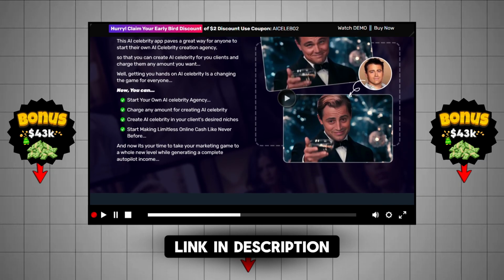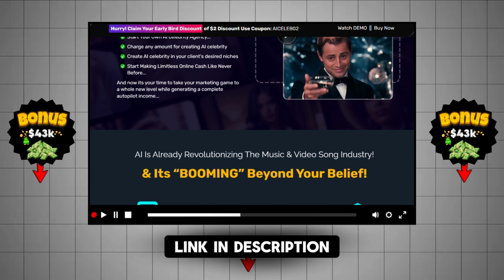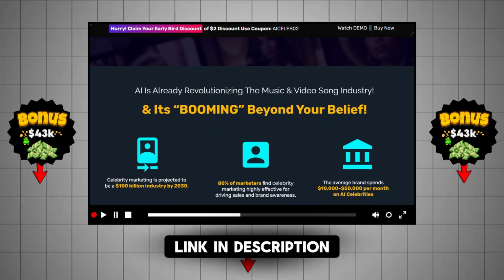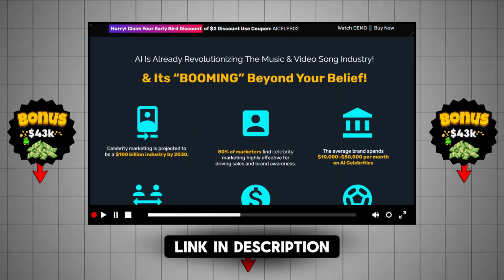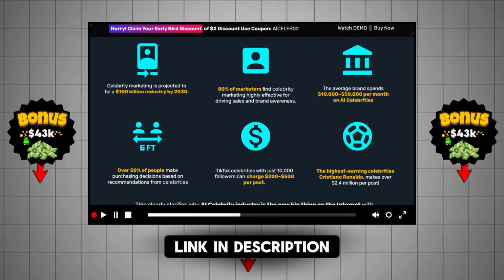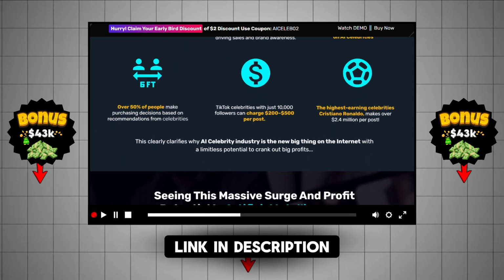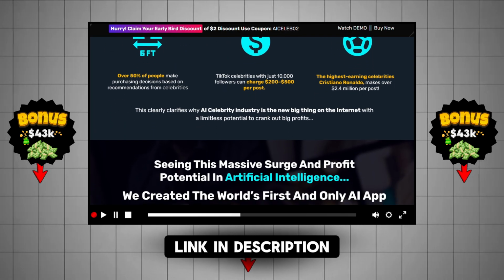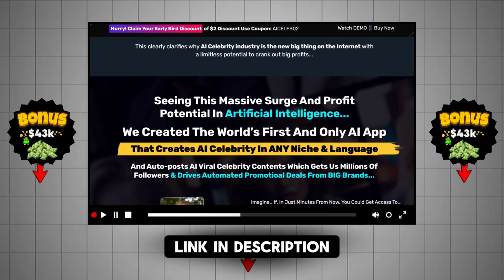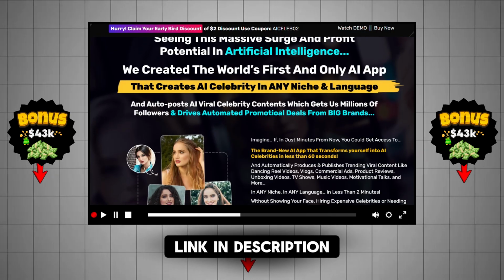That's a great question. Will we start to value authenticity even more in a world that's becoming increasingly artificial? Right. Or will we just become so accustomed to these flawless AI personas that real people just start to seem, I don't know, boring in comparison? It's hard to say for sure, but it's clear that AI celebrity is really pushing us to rethink our relationship with fame, influence, and even the very nature of identity in the digital age.